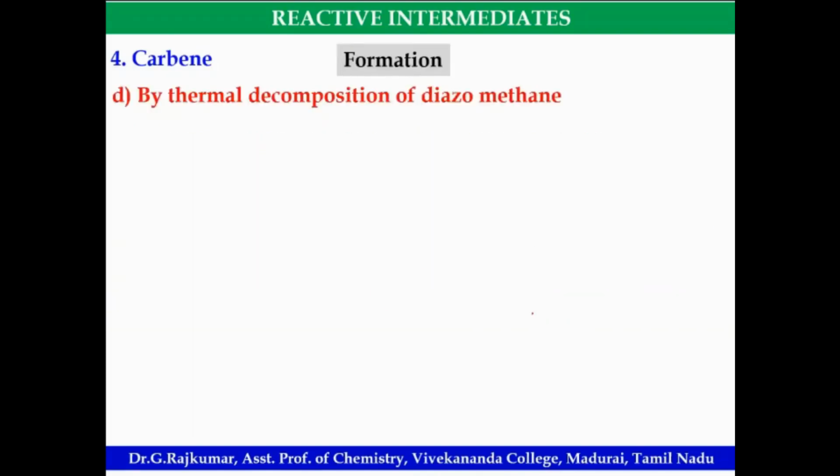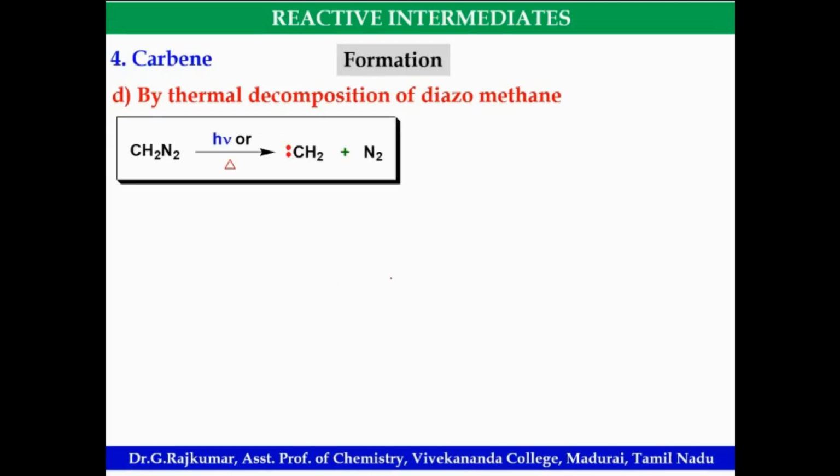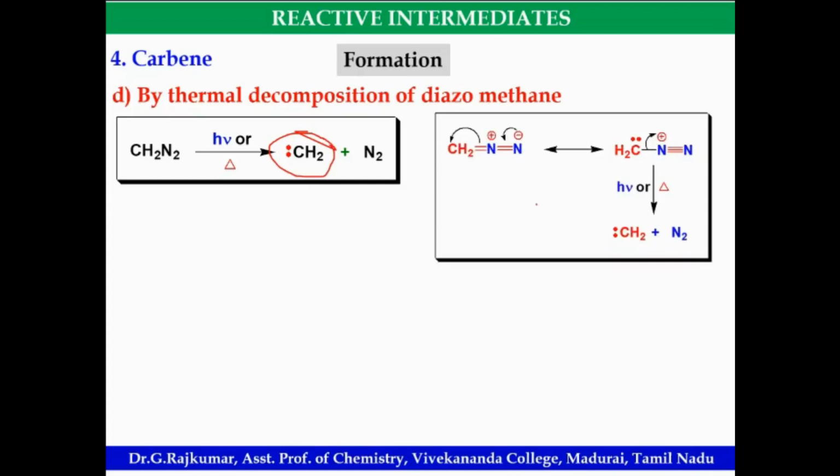Then thermal decomposition of diazomethane, that is CH2N2. Okay, photochemical or thermal, it gives carbene. This is the simplest carbene, that is methylene. Look at this, this is the mechanism.